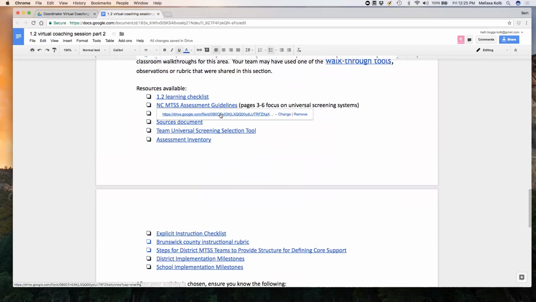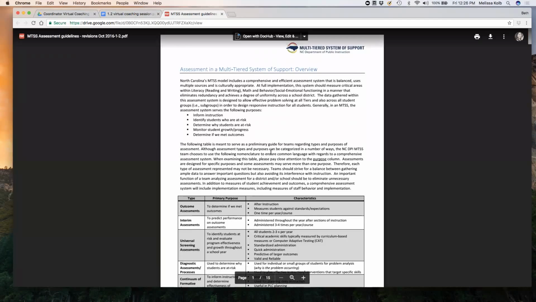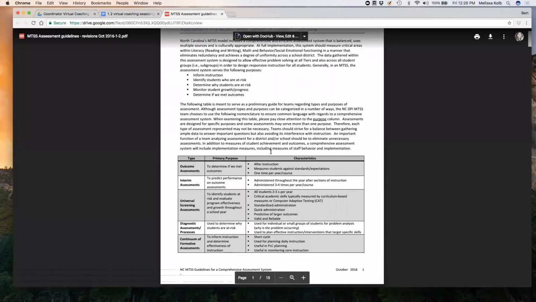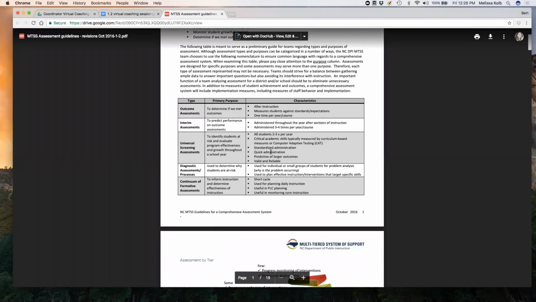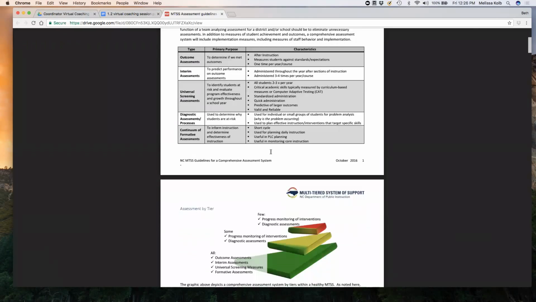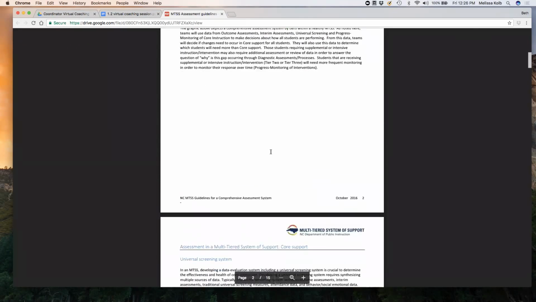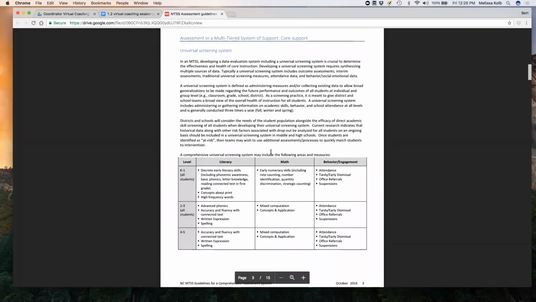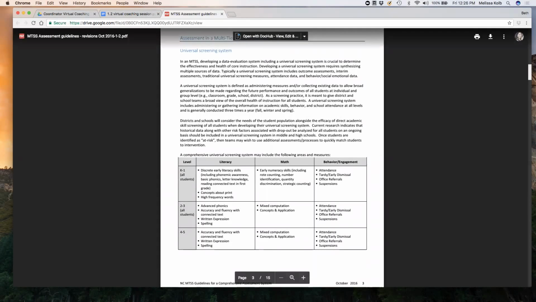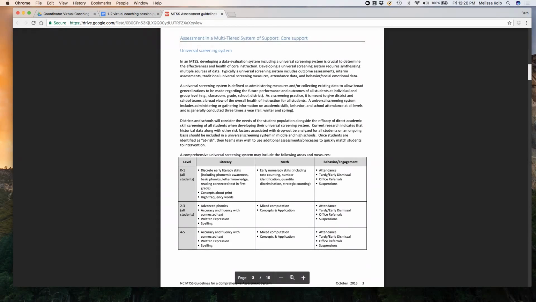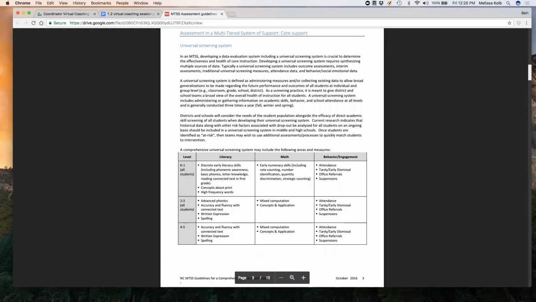The assessment guidelines is a comprehensive tool. It provides a lot of information about how to really develop an assessment system within an MTSS framework. And if you look specifically at pages 3 to 6, it speaks to the work that you've been doing in this section of the module. It helps you to think about, when we're picking assessment tools, especially those universal screeners, are we measuring those items and those areas that we should be measuring across the grade level span? So in literacy, in math, and in behavior and engagement, do we have tools that are really measuring the things that we want to measure for our students?